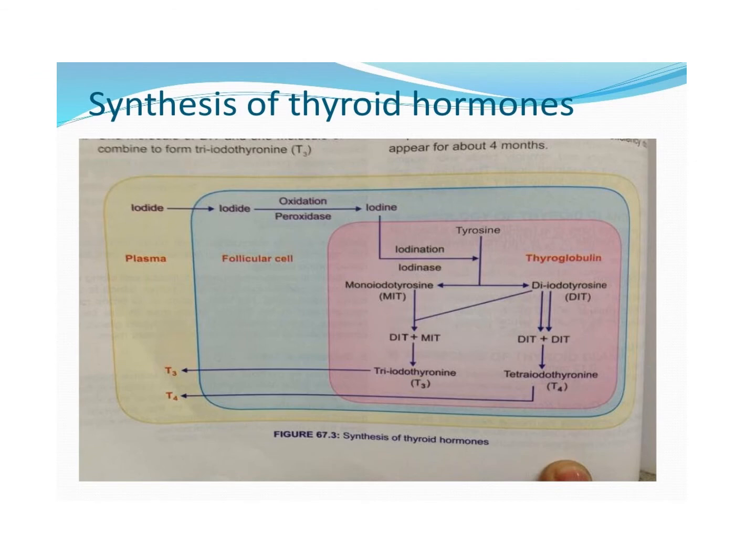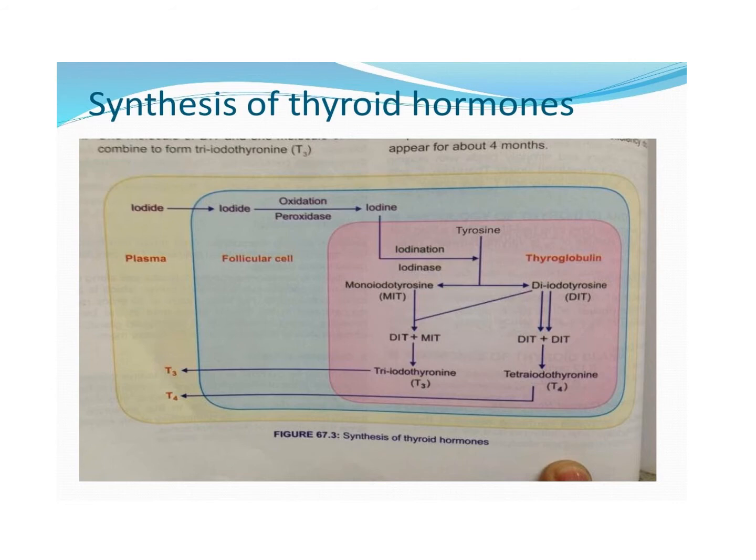This is what actually occurs in the thyroglobulin molecule when iodide is transported into the follicular cell by the co-transport system. It is oxidized by the peroxidase to form iodine, and that iodine is then transported into the thyroglobulin molecule.